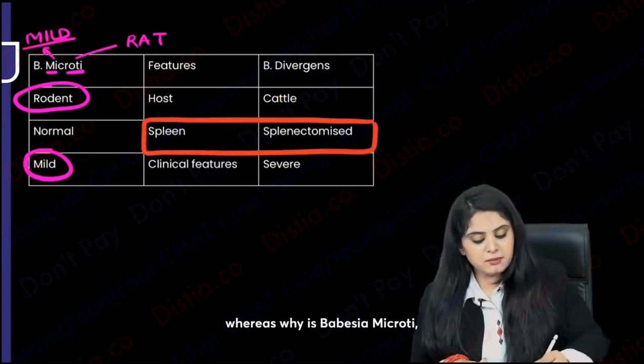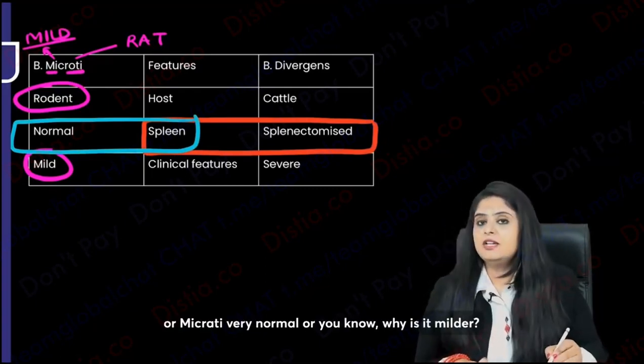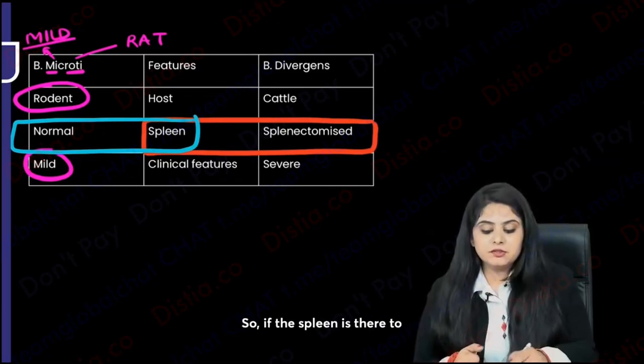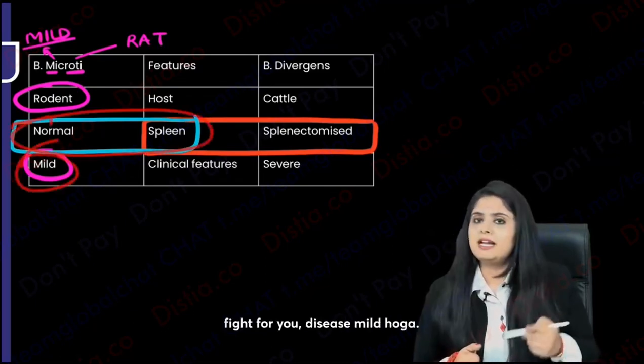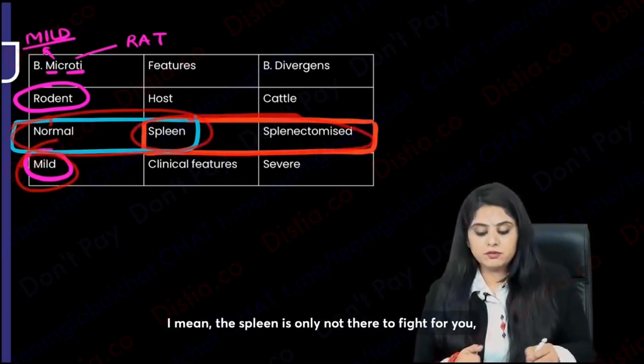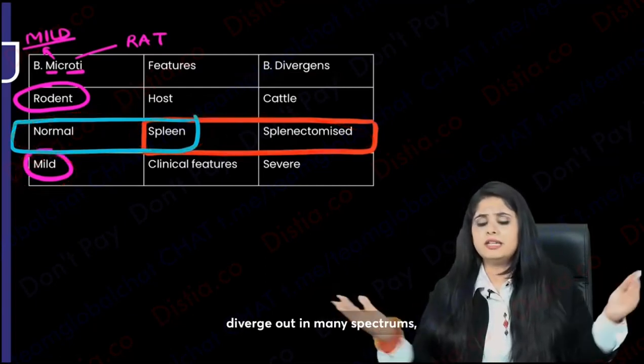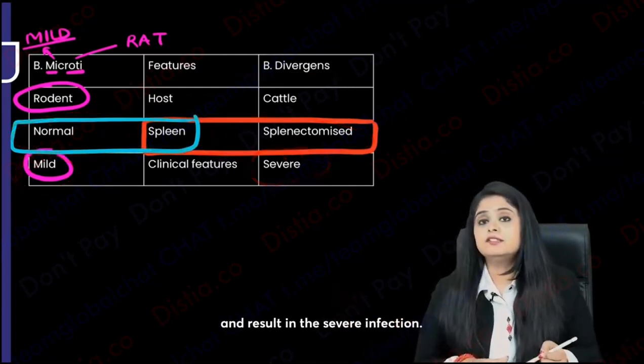Whereas why is Babesia microti very normal, or why is it milder? Because the spleen is there to fight for you. So if the spleen is there to fight for you, the disease will be mild. When the spleen is not there to fight for you, then the disease is going to diverge out in many spectrums and result in severe infection.